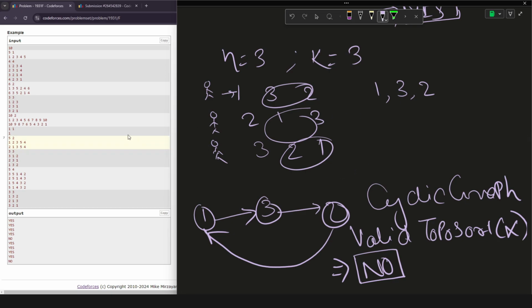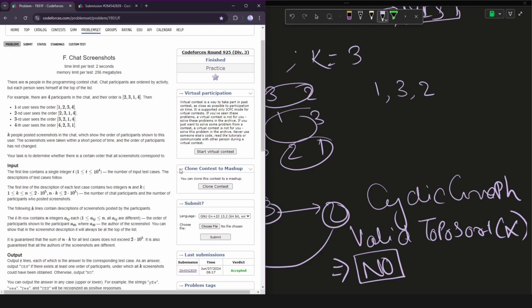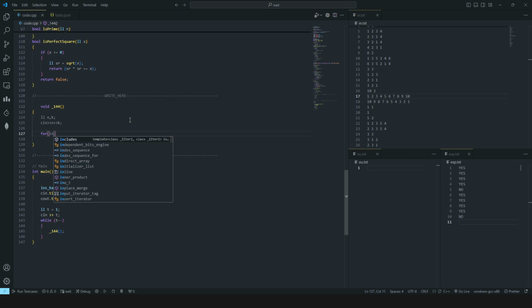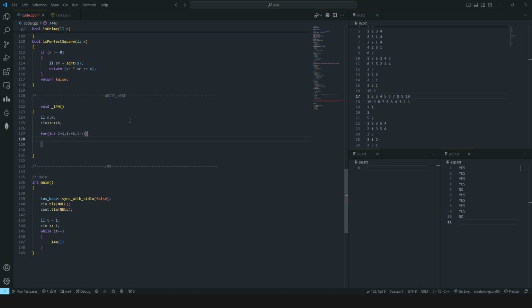So coming into the coding part, we have to take the inputs of n and k as mentioned in the question, and we want to take the input for k screenshots, right? Each screenshot will have n integers. So we will be storing these n integers in a vector, say named screenshot. It represents an individual screenshot.